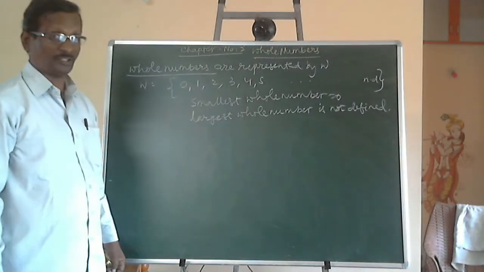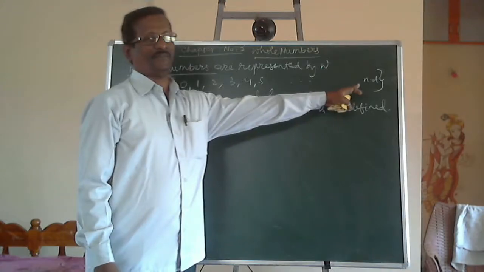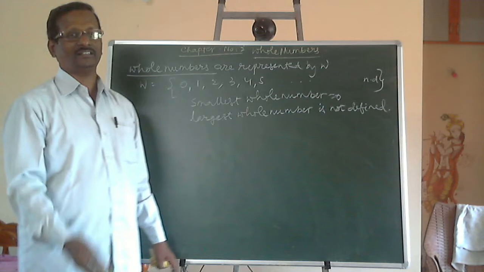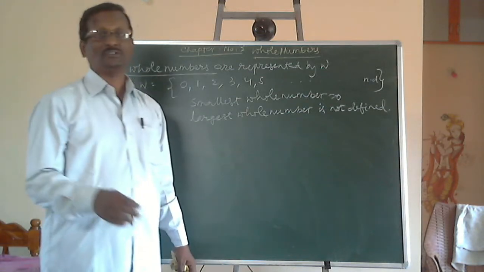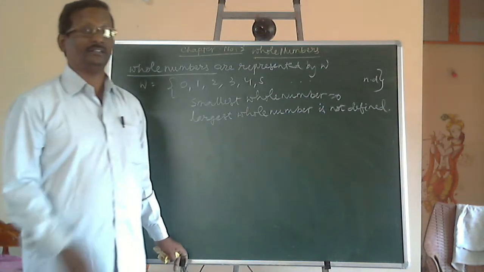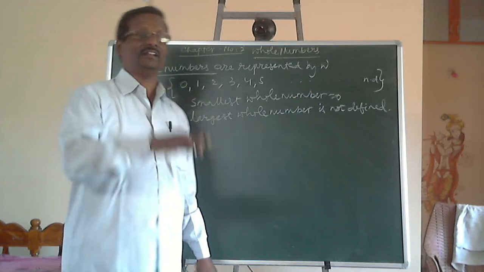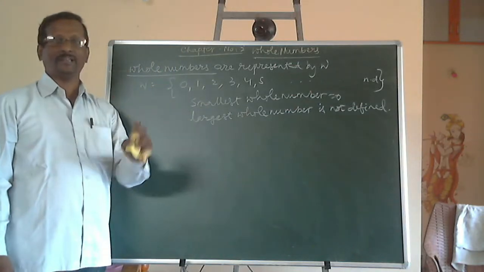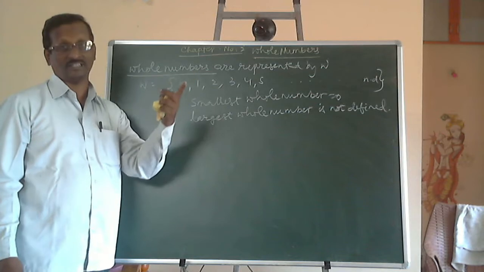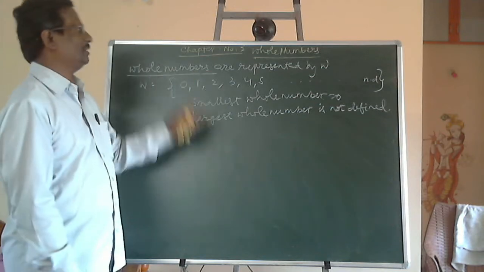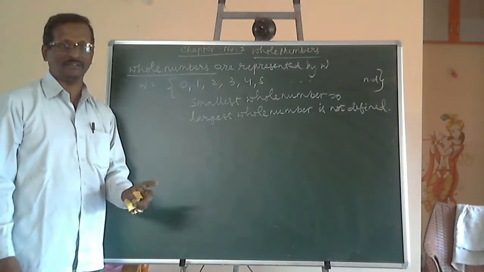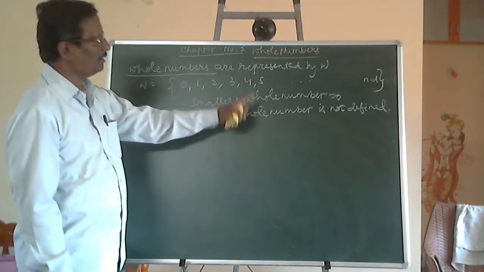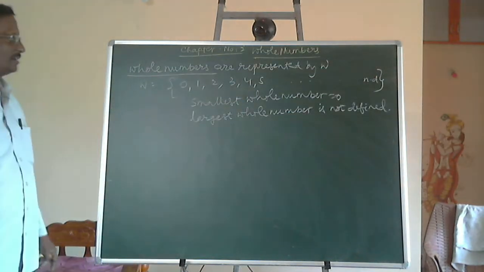What is the largest whole number? It's not defined. Suppose you say 1000 is the last number, 1001 is the next number, there is no limit. If you say 10,560, then 10,561 is the next number. Like that, there is no limit. Whatever number you say, add 1, it's possible to get another number. So that is why the largest whole number is not defined, just like the largest natural number is not defined.